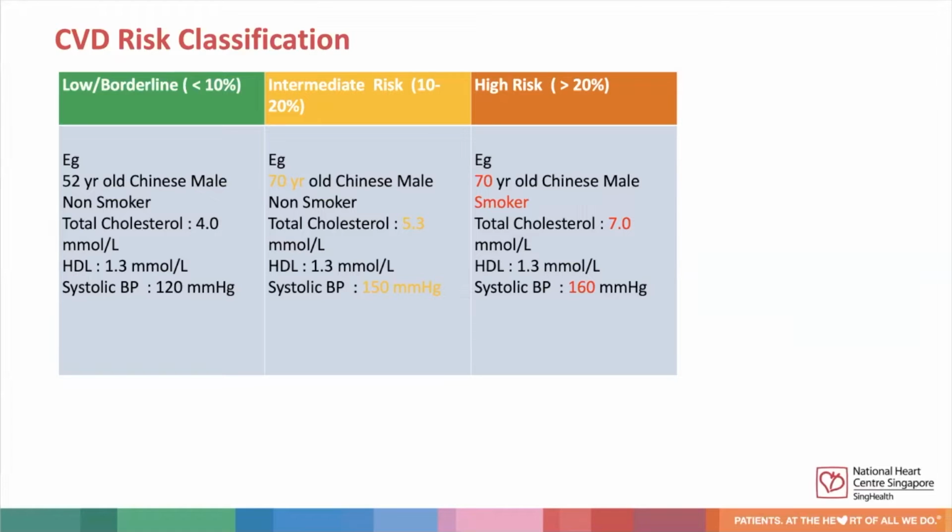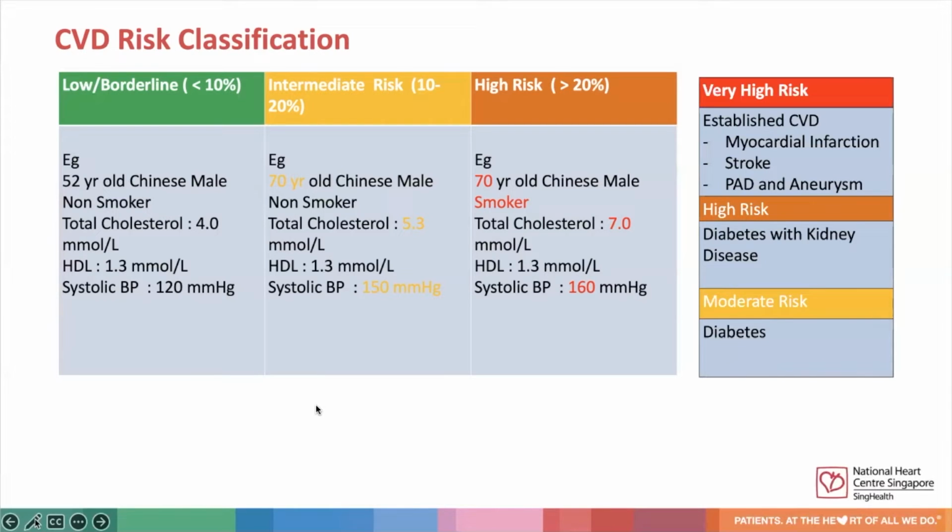Using an example to illustrate a patient in a low borderline risk category, an example would be a 52-year-old Chinese male, non-smoker, having a good lipid profile and also normal blood pressure. In contrast, if this patient was slightly older and having a poorer lipid profile and grade 1 hypertension, this would put him at an intermediate risk category. If the same patient were to be a smoker, having even higher cholesterol and poorer control of blood pressure, he'll be in a high-risk category.